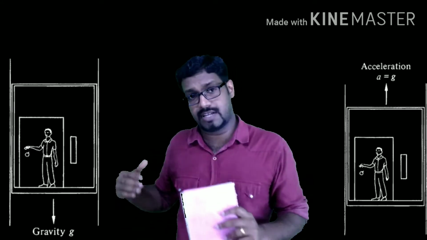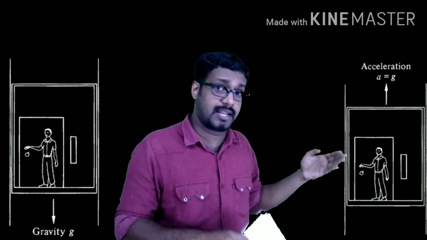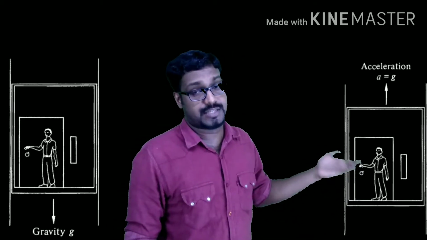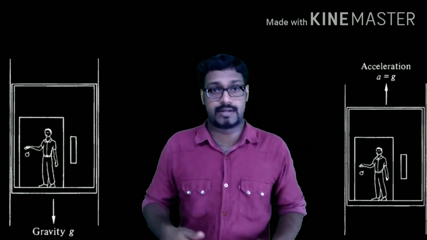He can't say whether he is inside a lift which is stationary on the surface of earth, or inside a lift which is moving with an acceleration a = -g in space. So these two things are equivalent.